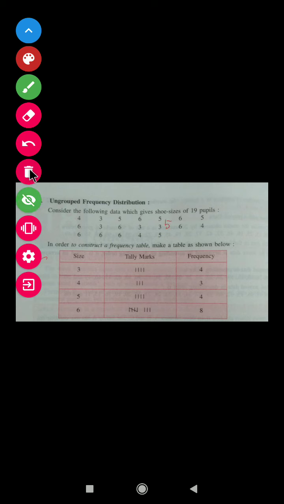So frequency distribution is of two types. One is ungrouped frequency distribution and another one is grouped frequency distribution. So what is ungrouped frequency distribution? Suppose I am given the following data, which is the shoe size of 19 pupils. So shoe sizes are given here: 4, 3, 5, 6, in this way.